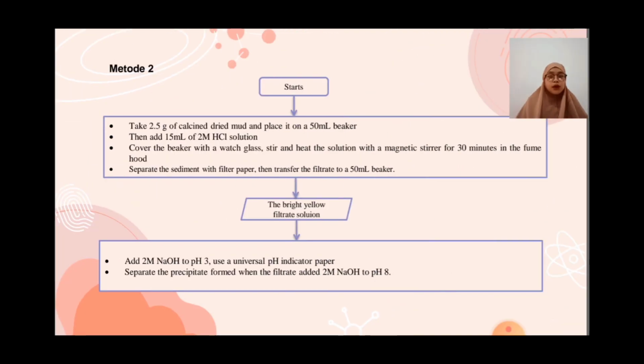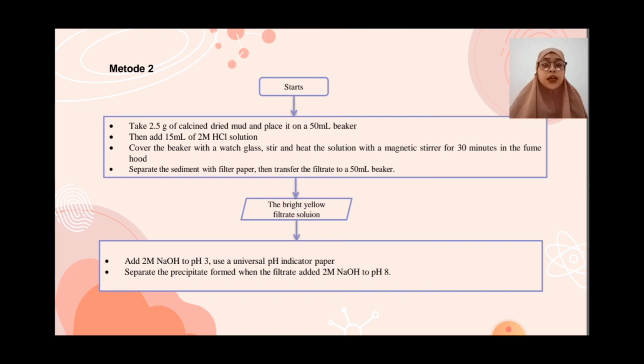Method 2. Start. Take 2.5 grams of calcined dried mud and place it in a 50 milliliter beaker. Then add 10 milliliters of 2M HCl solution. Cover the beaker with a watch glass. Stir and heat the solution with a magnetic stirrer for 30 minutes in the fume hood.